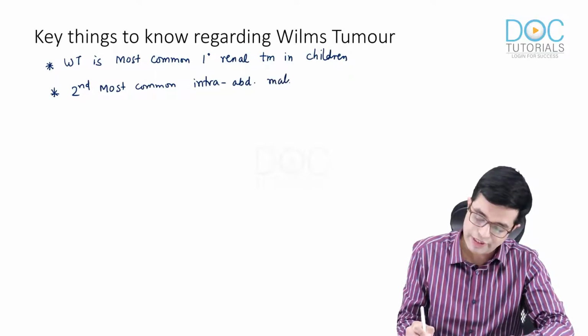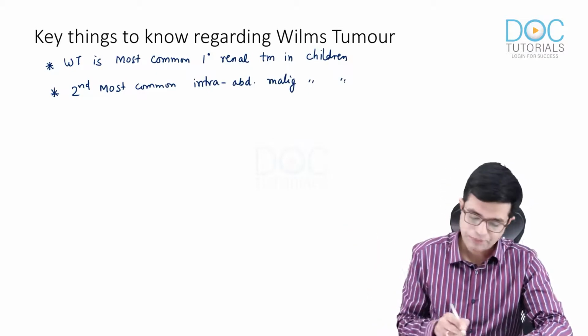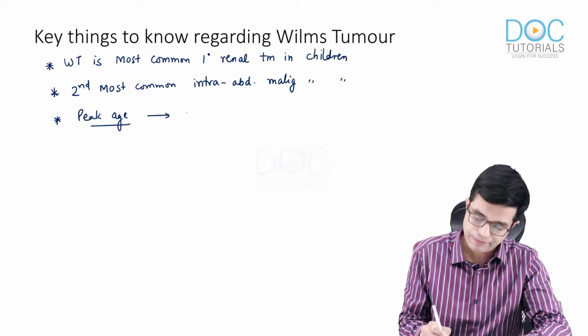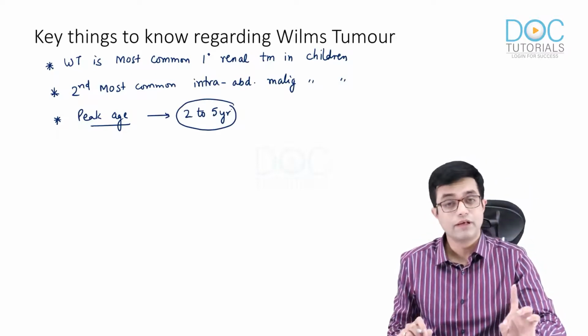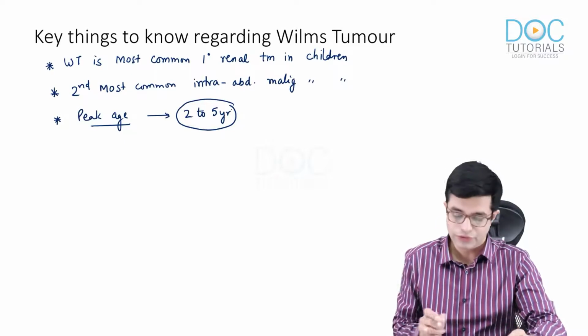What is the most common intra-abdominal malignancy in children? It is neuroblastoma. Wilms tumor occurs in the peak age group of 2 to 5 years. So whenever you have a mass in a child in the 2 to 5 year age group, Wilms tumor should always come to your mind.